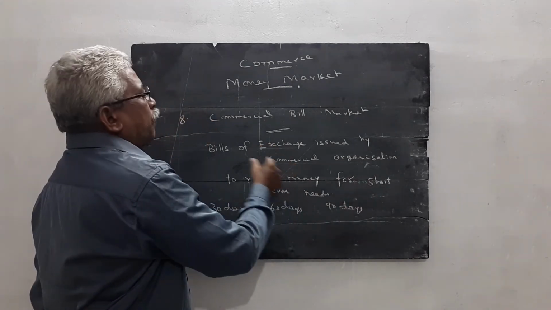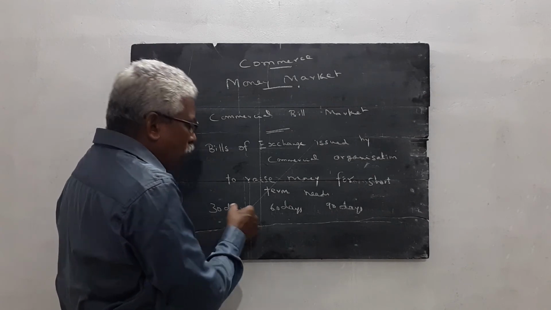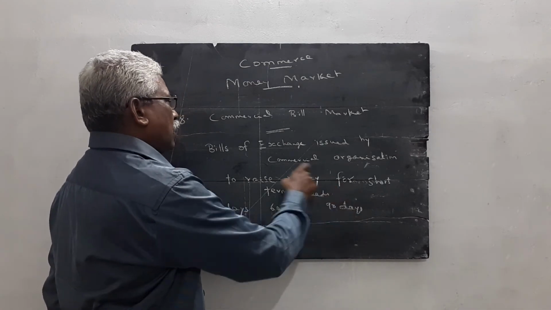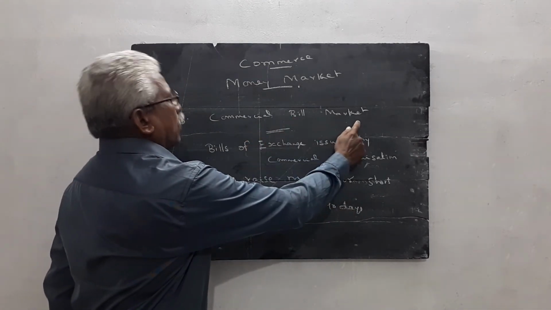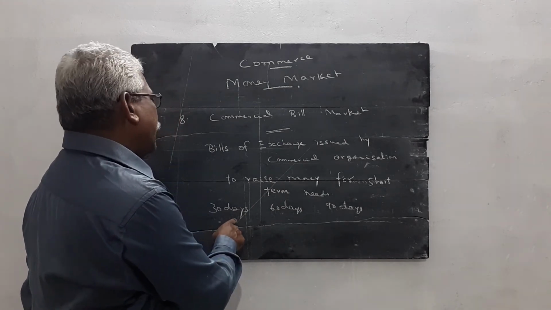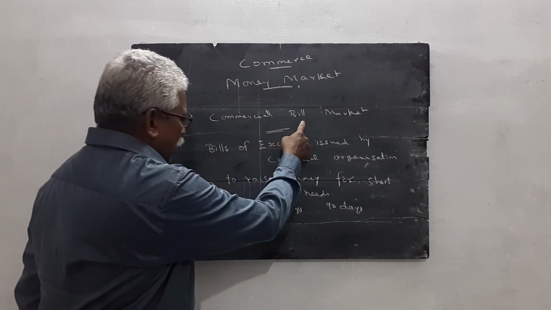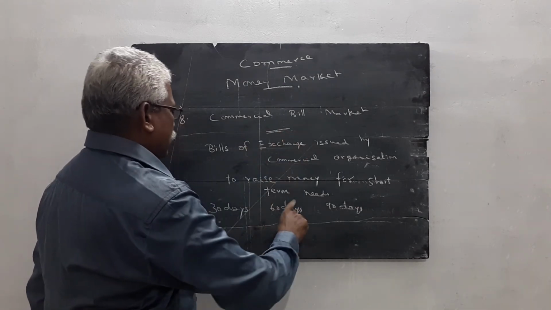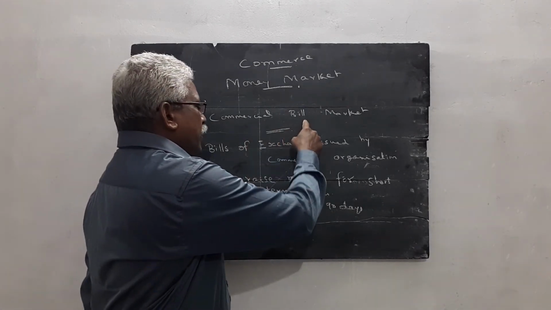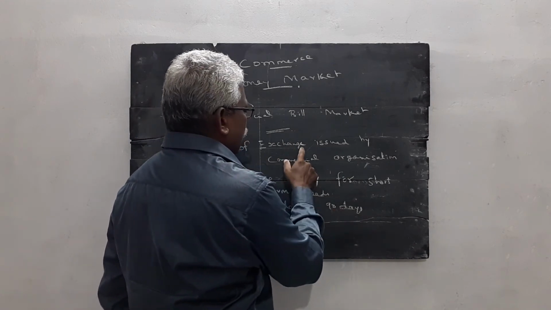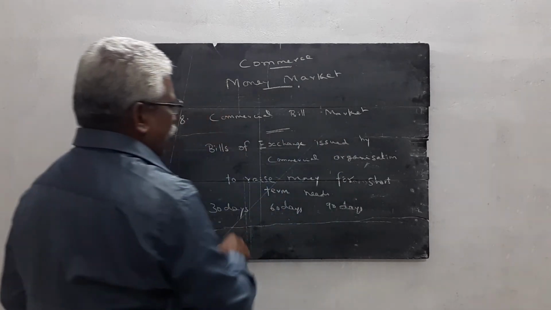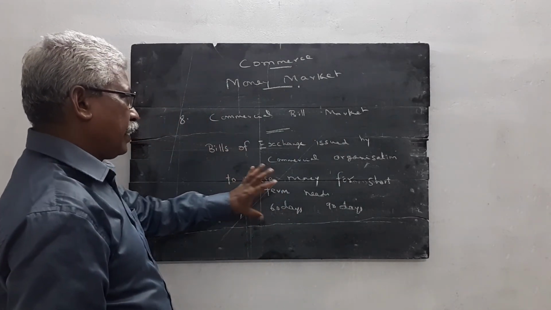So the maturity period of the bills is 30 days or 60 days or 90 days. So three types of bills of exchange are used in the commercial bill market: 30 days maturity commercial bill, 60 days matured commercial bill, or 90 days matured commercial bill. These are all the details about commercial bills of exchange.